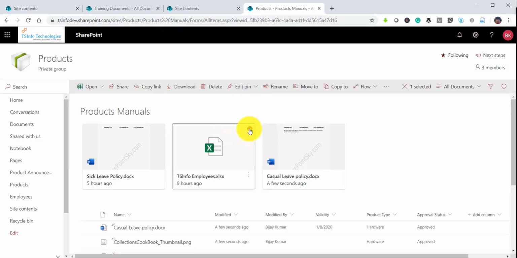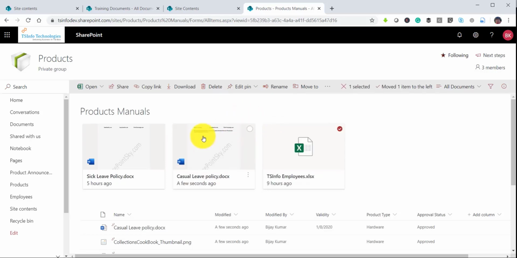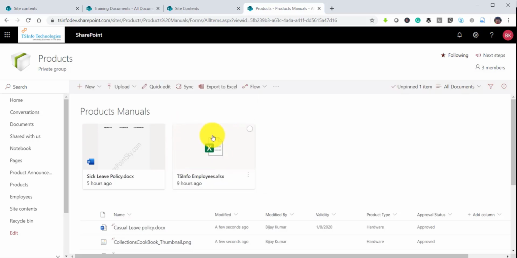Similarly, I will select the document again, and this time I will see move to left or right, so I can make it go to right. So I can also rearrange this order, and anytime, let us say I feel this document is no more very important, I can go to edit pin and unpin the document. You can see now only two documents are there.